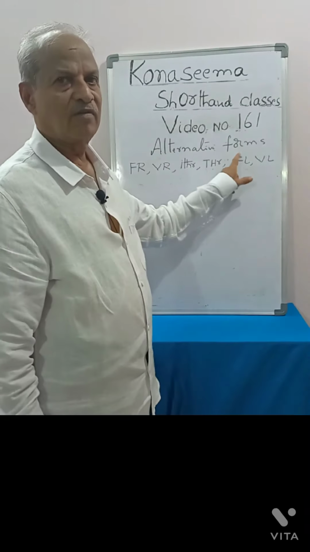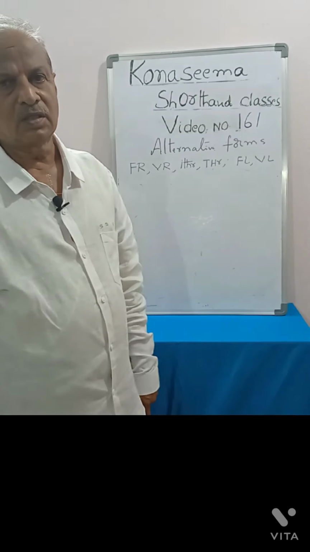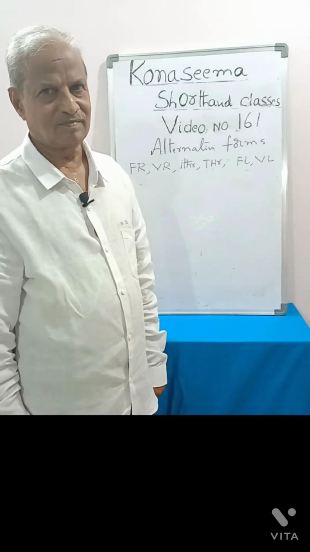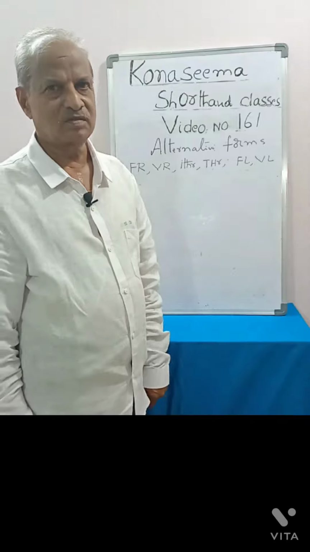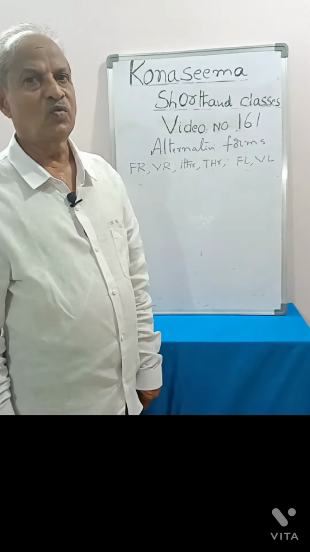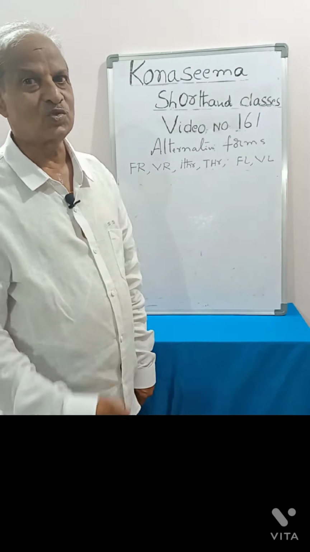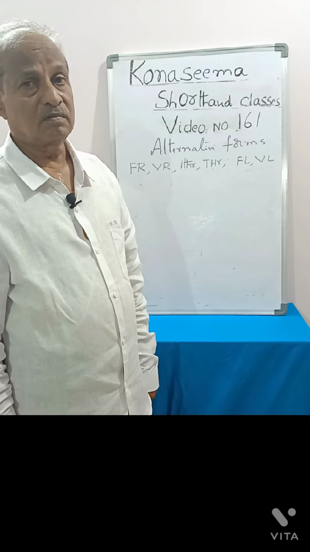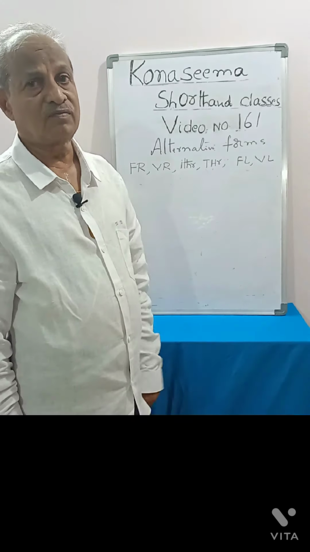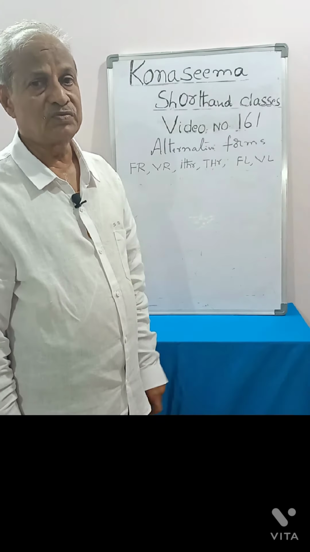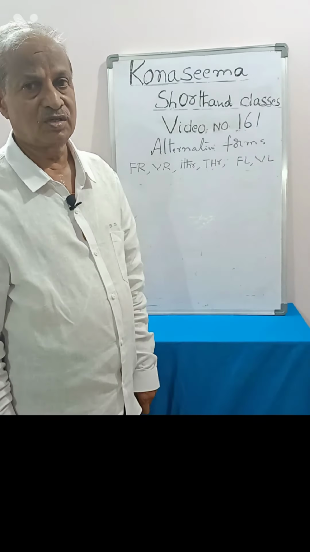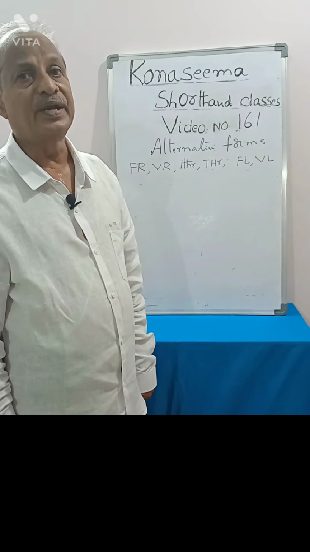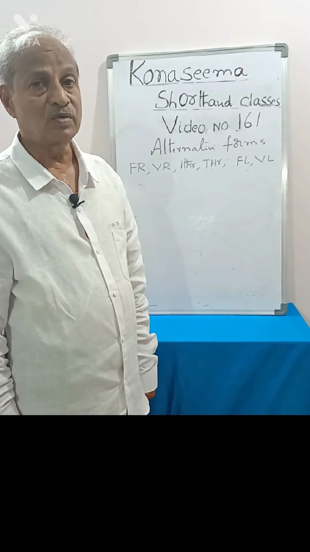The alternative forms. You see the page number 53 of the Shorthand Instructor. What are the alternative forms? In the previous chapter, we have learned about the initial hooks to the curves. For some curves, if we write the original form of hooked strokes, it will not be convenient to recognize them while reading. So it is not convenient to write also.